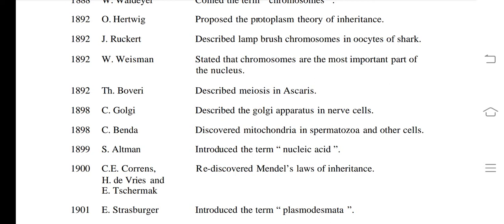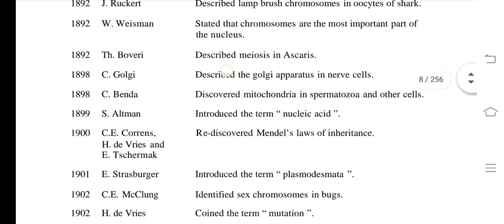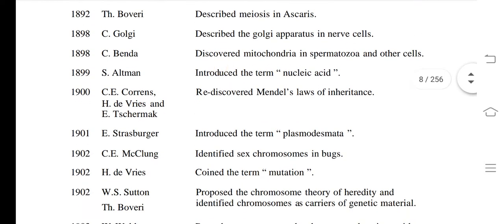Okay, and he had observed the Golgi body in the nerve cell of barn owls. What about 1898? Benda discovered the mitochondria in the spermatozoa and other cells. What about 1899? Altman termed nucleic acid. 1900, Karl Correns, Hugo de Vries and Von Tschermak rediscovered Mendel's law of inheritance. You will learn this in the next video lecture.